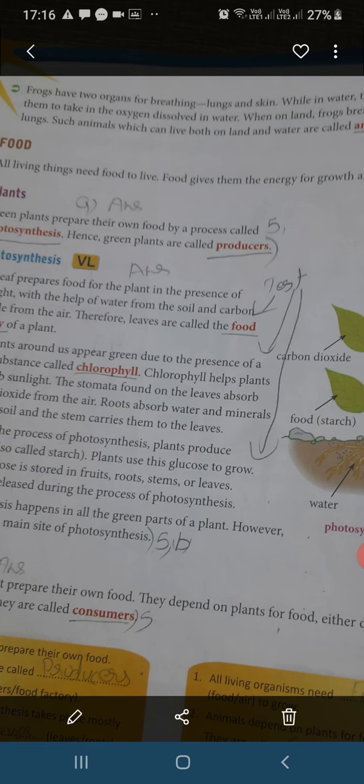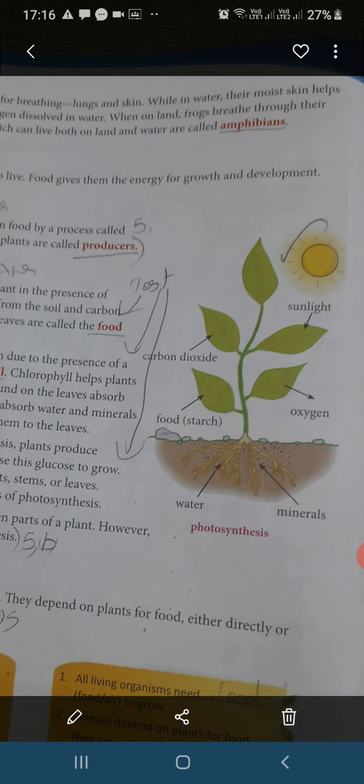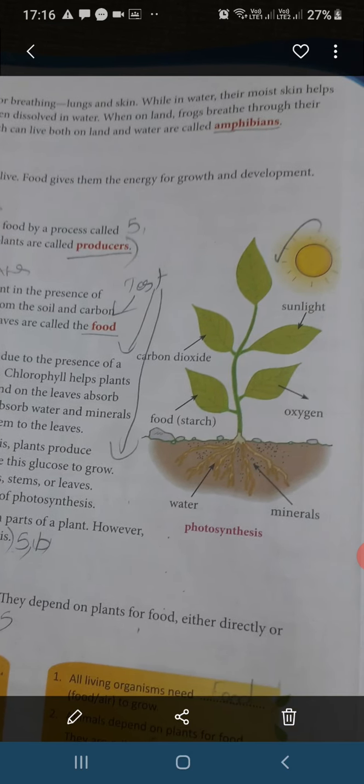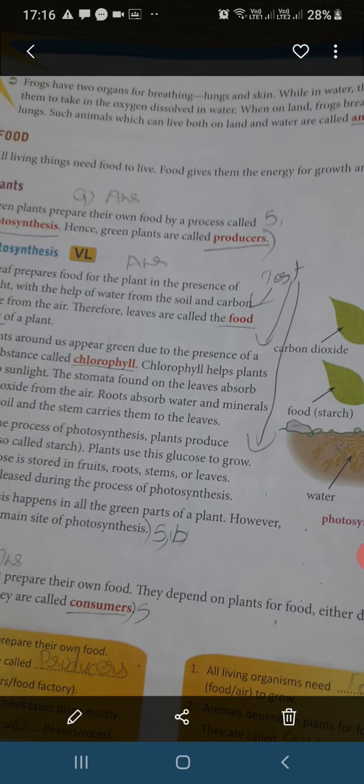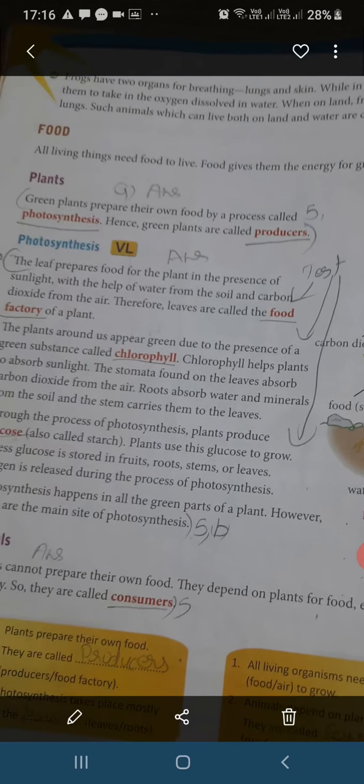Frogs have two organs for breathing, lungs and skin. While in water, their moist skin helps them to take in the oxygen dissolved in water. When on land, frogs breathe through their lungs. Such animals which can live both on land and water are called amphibians.